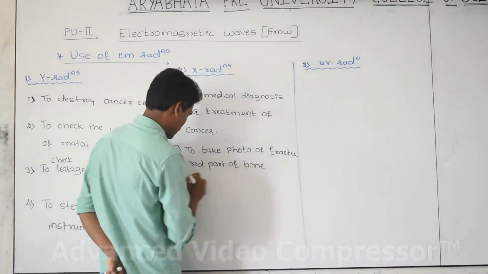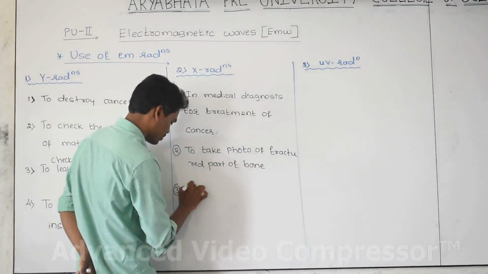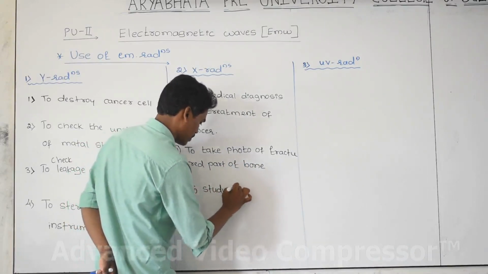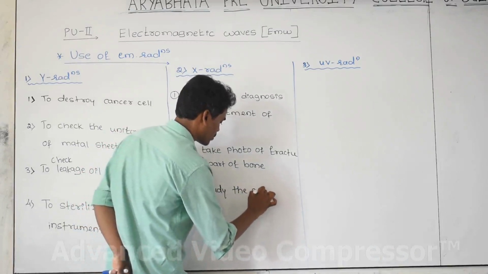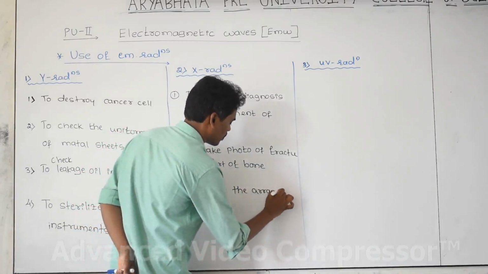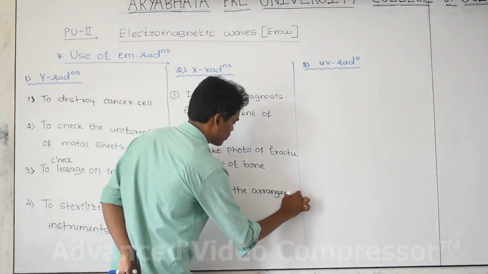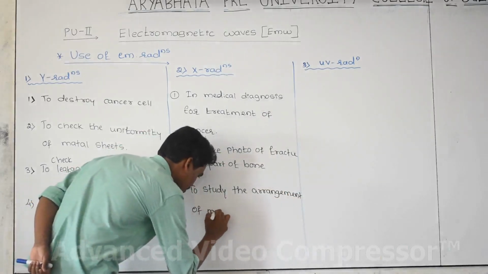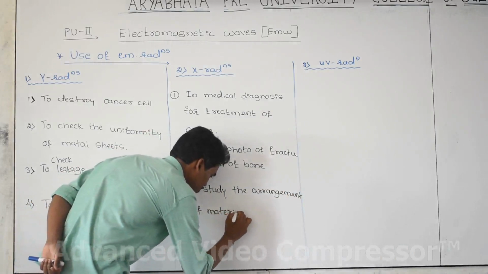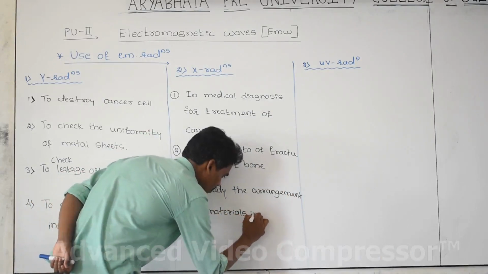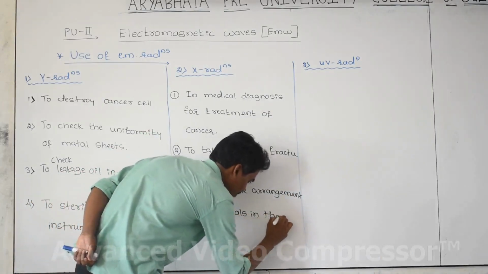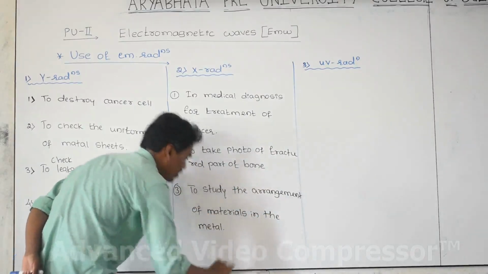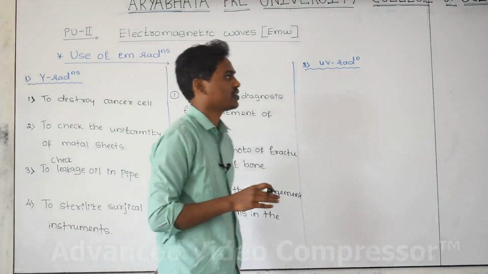And again, the X-ray radiation we are using to study the arrangement of atoms in the material or crystal, the arrangement of materials in the metal or material. We can use these three important radiations.